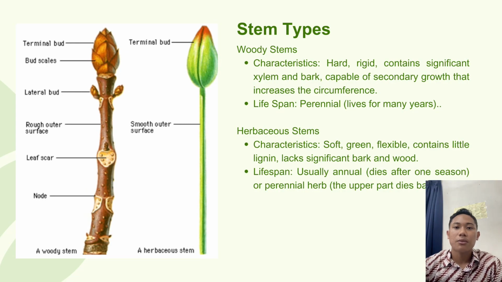There are two main types of stems. Woody stems are hard, rigid, and long-living, such as trees and shrubs. They undergo secondary growth and increase in thickness. Herbaceous stems are soft, green, and flexible, commonly found in flowers and vegetables. They usually have a short lifespan.